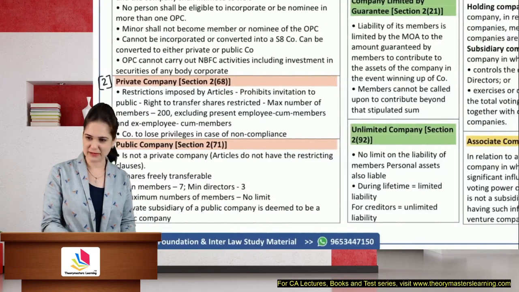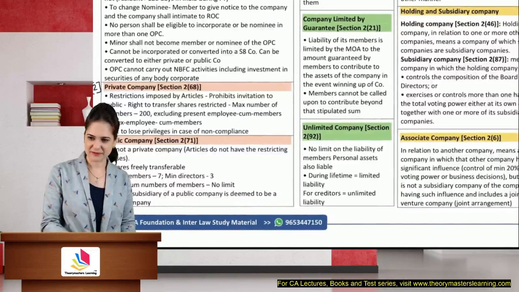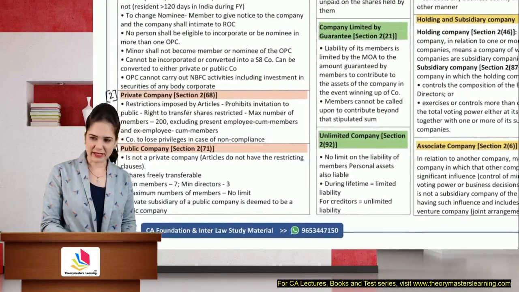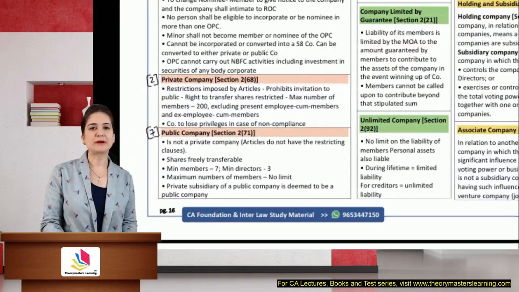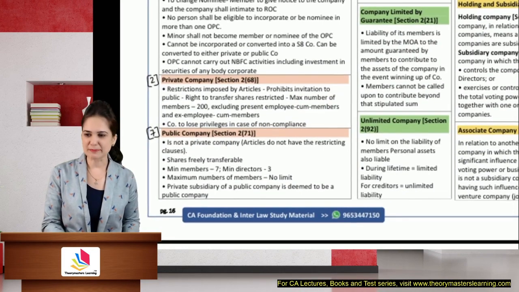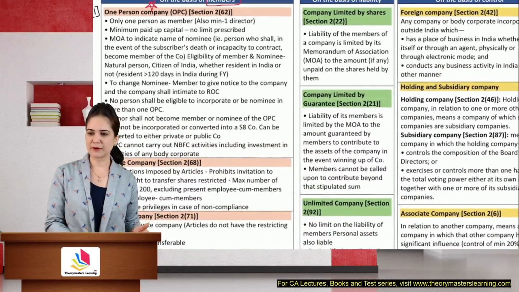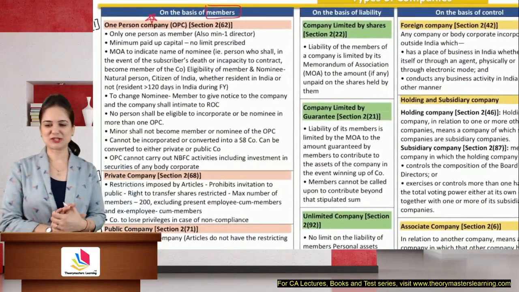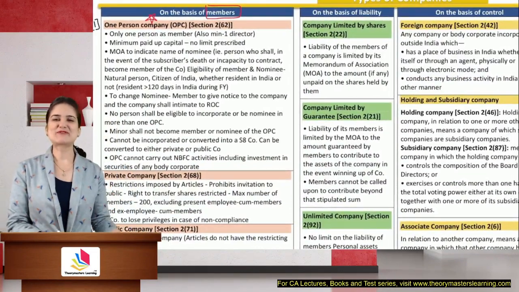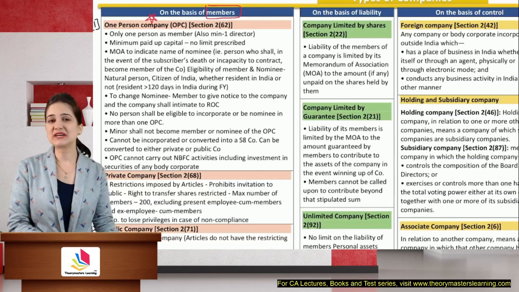Oh, it's not visible. I'm so sorry. I didn't check it. Yes. So in case of a private company, we need minimum 2, and public company, we need minimum 7. All right. So on the basis of members, it is classified into first a one-person company.